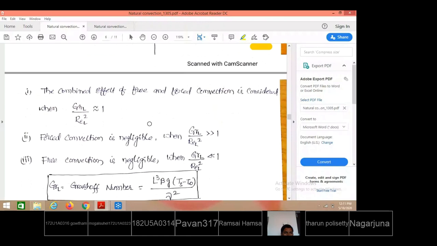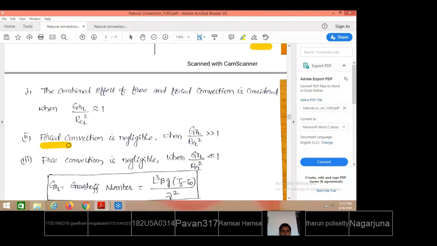Based on the comparison of Grashof number and Reynolds number, if both are at the same level, then the effect of natural convection and forced convection in the convection phenomena is the same. So 50% effects are felt. Grashof number by Reynolds number square equal to 1 means equal effects are felt. So 50% of the fluid momentum is taken by natural convection, 50% by forced convection. When Grashof number is much greater than Reynolds number square, that means Grashof number is dominating, which means natural convection is dominating compared to forced convection.